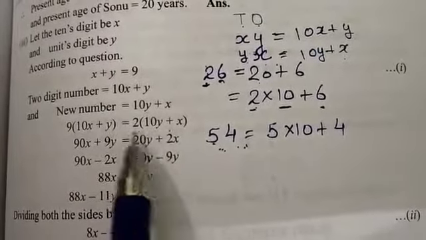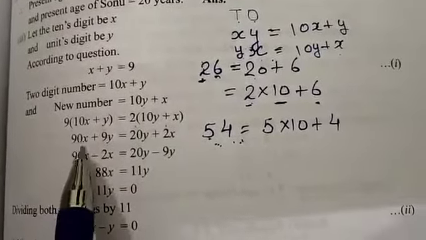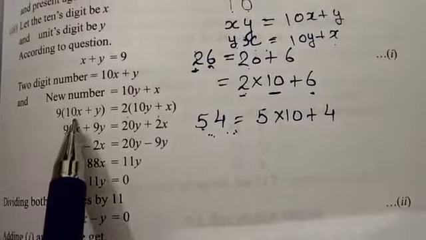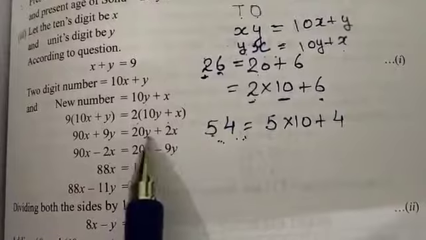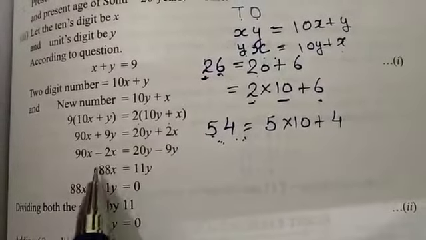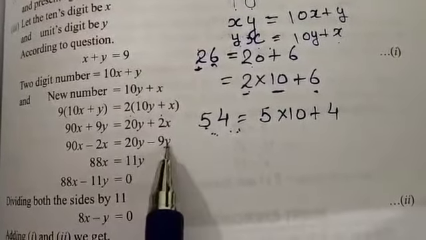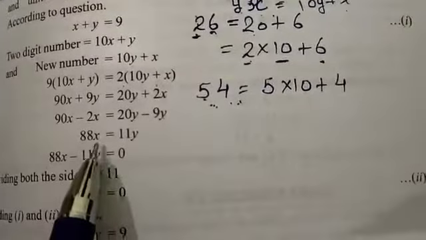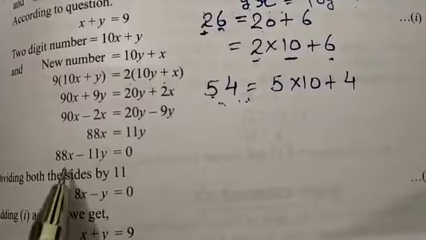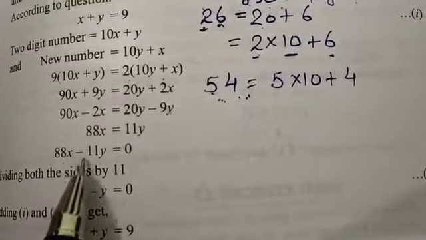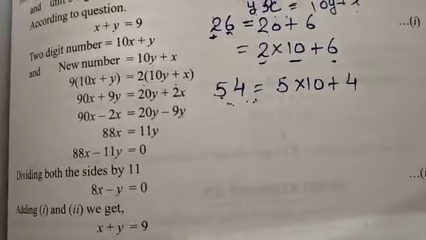Now we can keep them equal, and after that it is the same as we were doing earlier: multiply it with 9, then multiply it with 2, and then we bring the x terms on this side and the y terms on that side. We have got 88x equal to 11y. We can bring this 11y on this side. So we have got 88x minus 11y equal to 0.